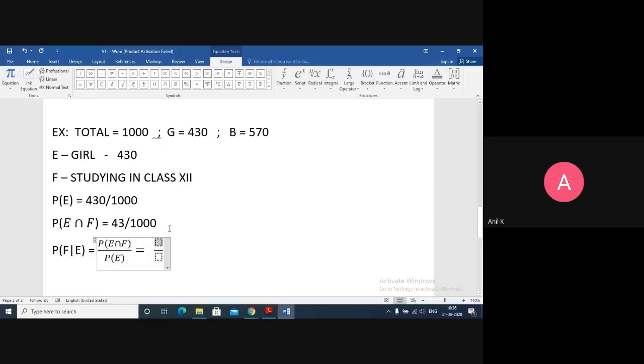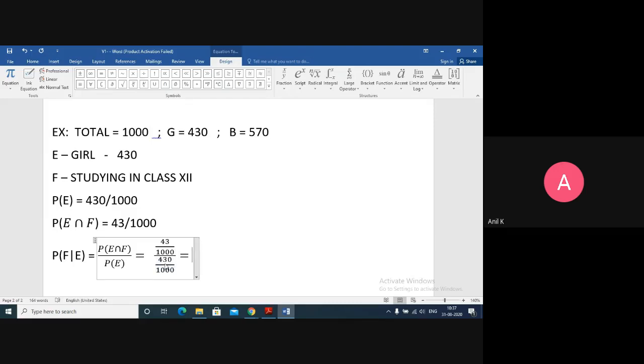P of E intersection F is 43 upon 1000, and P of E is 430 upon 1000. So 1000 will get cancelled.